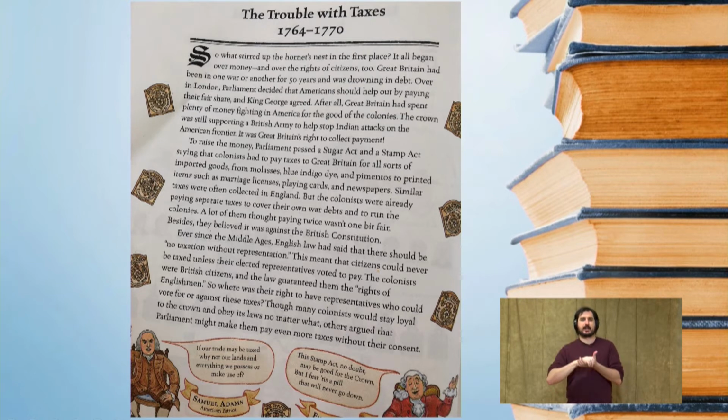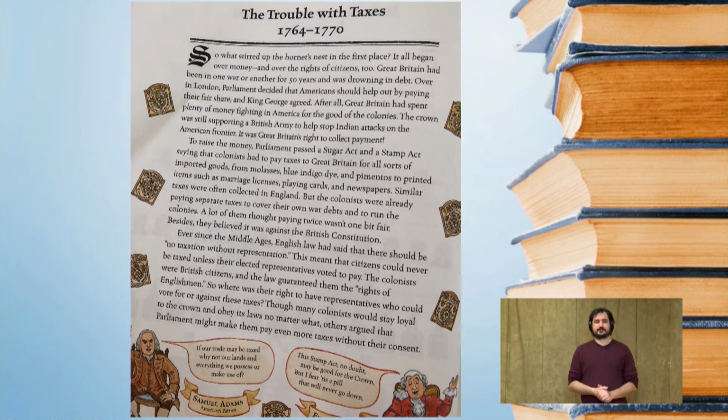Similar taxes were often collected in England, but the colonists were already paying separate taxes to cover their own war debts and to run the colonies. A lot of them thought paying twice wasn't one bit fair. Besides, they believed it was against the British Constitution. Now remember, the colonists were British citizens.